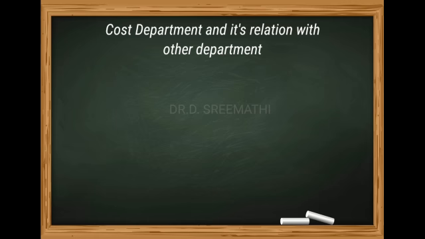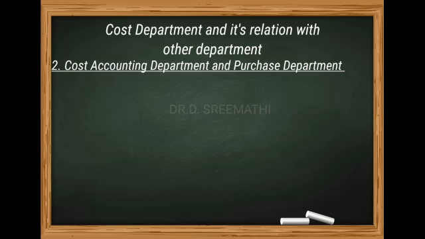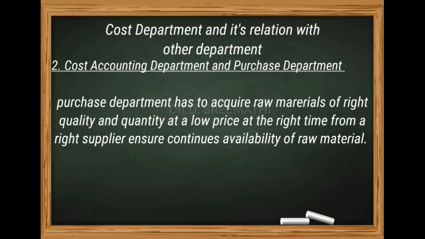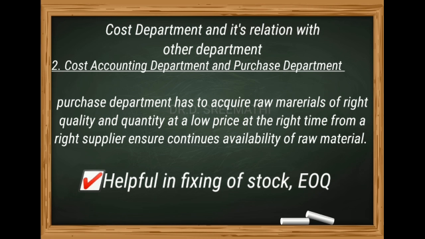And the next one is cost accounting department and purchase department. The purchase department's function is to acquire raw materials of right quality and quantity at the lowest price at the right time from the right supplier to ensure the continuous availability of raw material for production. In this regard, the cost accounting department is helpful in fixing the various levels of stock like minimum stock, maximum stock, reorder level, reorder quantities and economic order quantity.